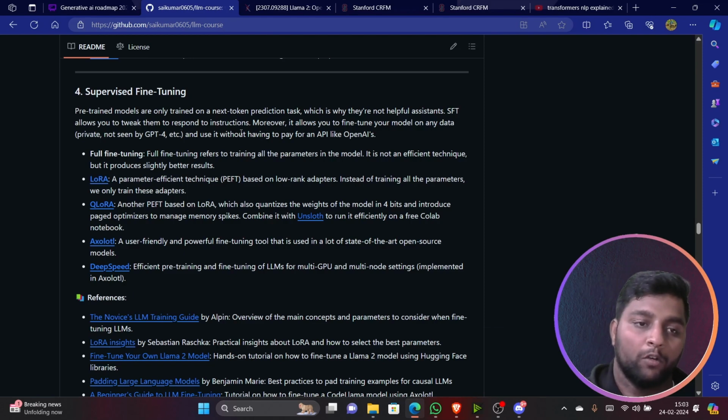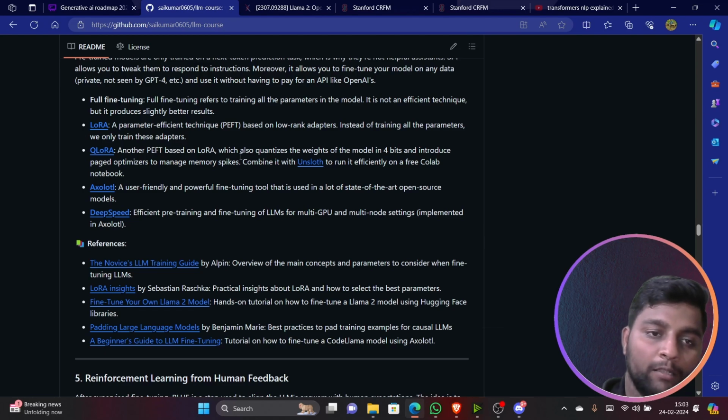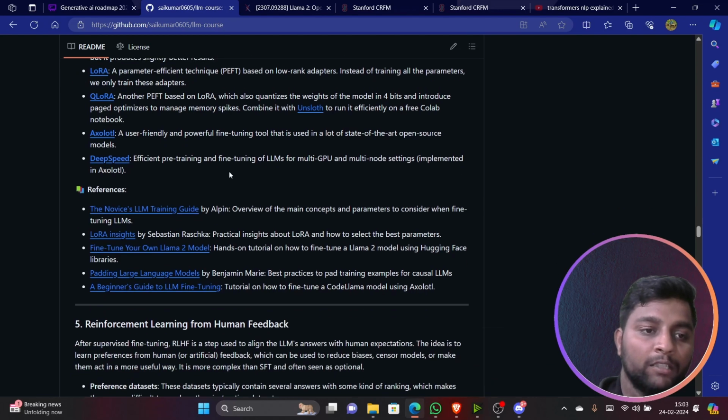So for that you have techniques like LoRA, a parameter efficient technique, based on low rank adapters. Instead of training all the parameters, only these adapters are trained. And QLoRA, which is an updated version of LoRA, is also a PEFT based technique, which is nothing but a parameter efficient technique.